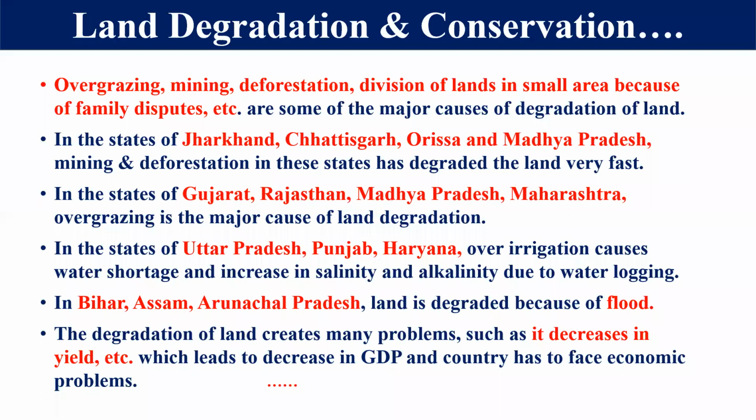Some states like Jharkhand, Chhattisgarh, Odisha, and Madhya Pradesh are areas where mining and deforestation are the main reasons for degrading our land. These are two activities due to which the land is degraded in Jharkhand, Chhattisgarh, Odisha, and Madhya Pradesh. And if we think about Gujarat, Rajasthan, Madhya Pradesh, and Maharashtra, the main cause is overgrazing.